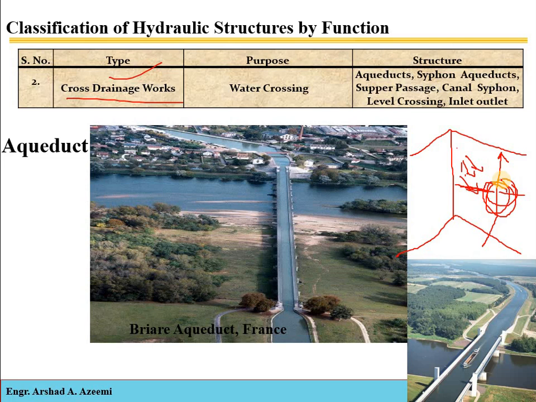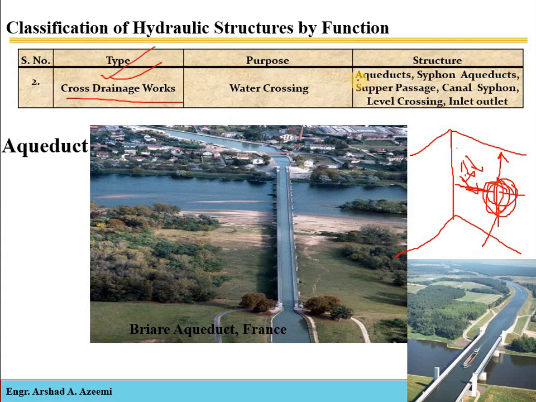Any structure which is constructed when there is a crossing of canal and natural drain, to prevent the drain from mixing with the canal water, because maybe the drain water quality will not be sufficient for irrigation purposes, there will be some impurities, so the mixing of these two water bodies will be avoided. We will have to safely pass the canal over or under this natural drain, so it is called the cross drainage works.